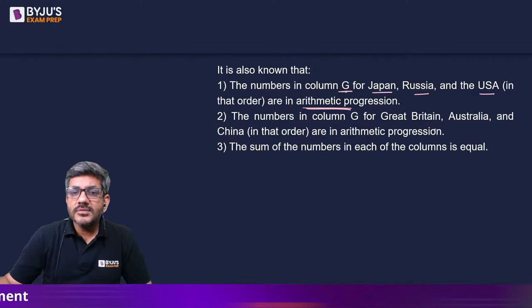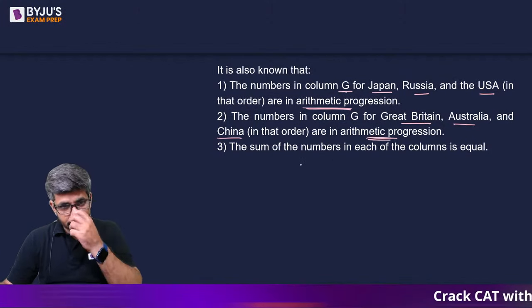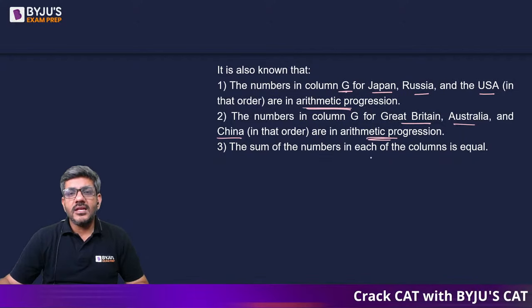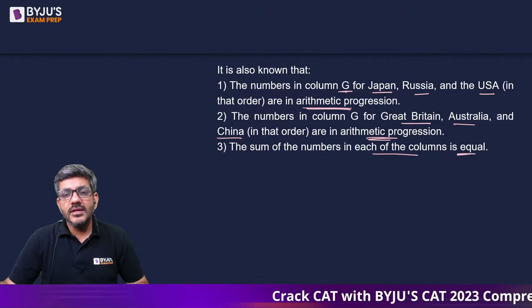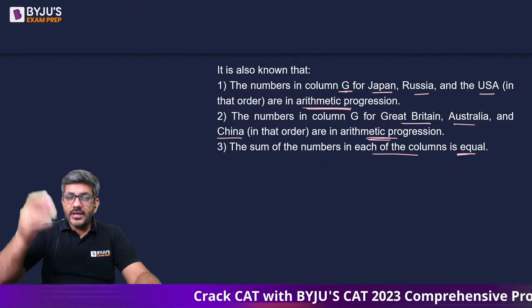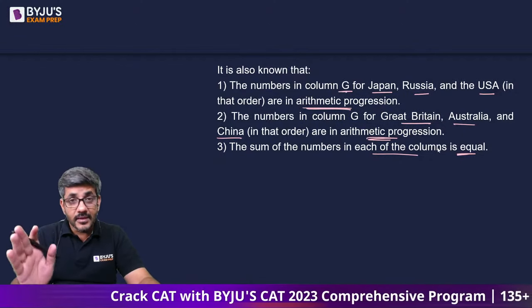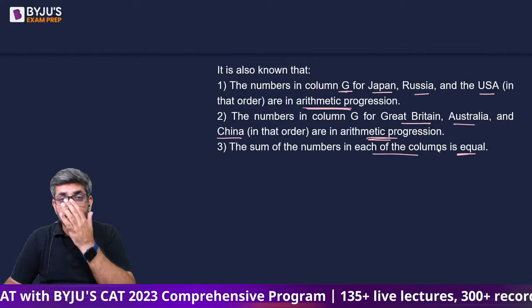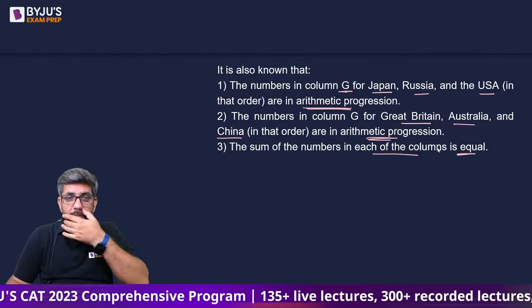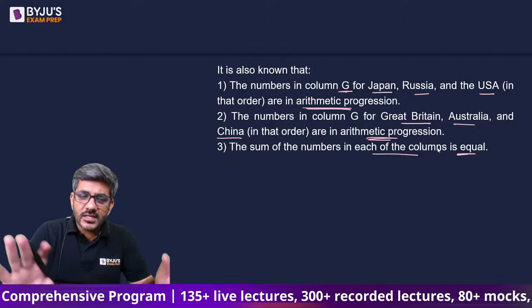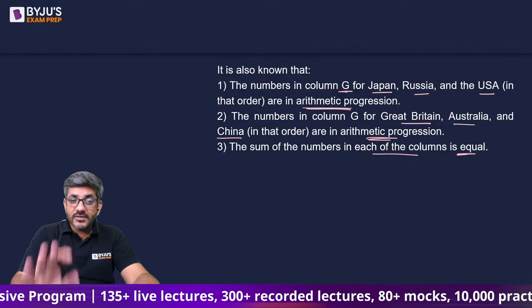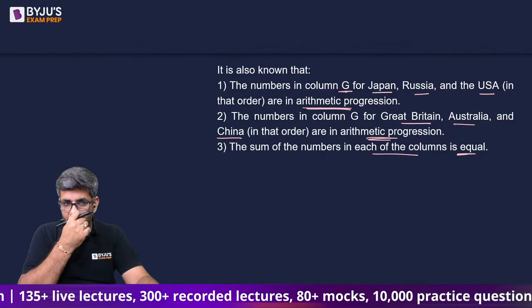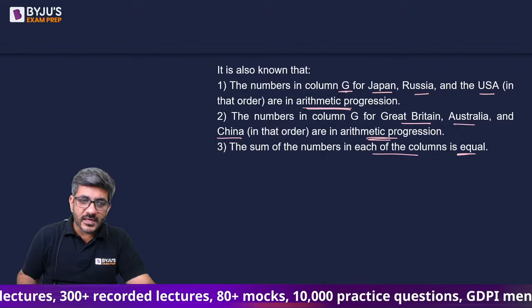The numbers of column G for Great Britain, Australia and China, they are also in AP series. And the sum of the numbers in each of the columns is equal. Every column has equal sum, which means every column has the equal sum for those numbers which are representing the ratios. This is all the information which was given to us till now.